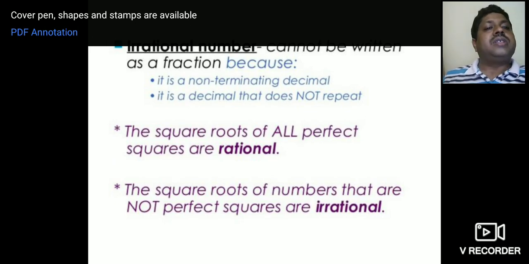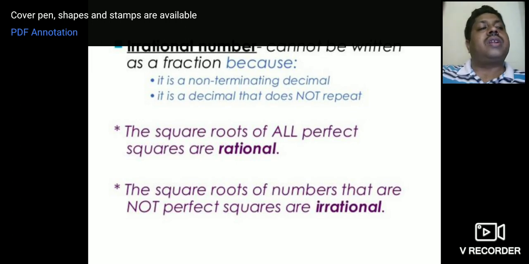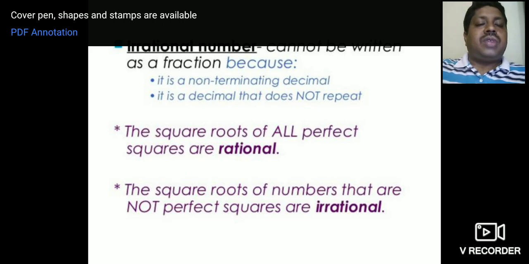Irrational numbers are non-terminating and non-repeating decimals. The square root of every perfect square is rational. The square root of numbers that are not perfect squares is irrational. Got it?